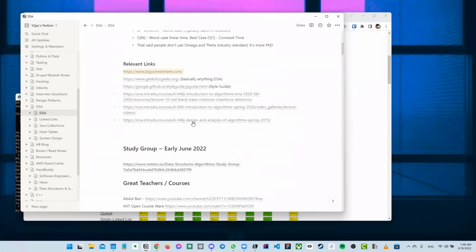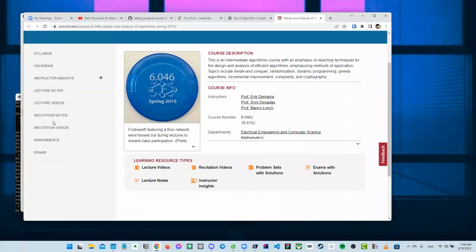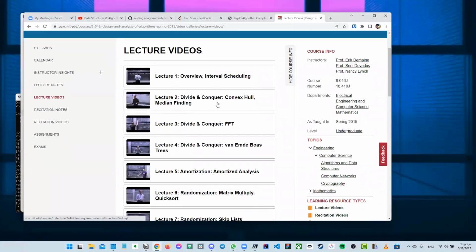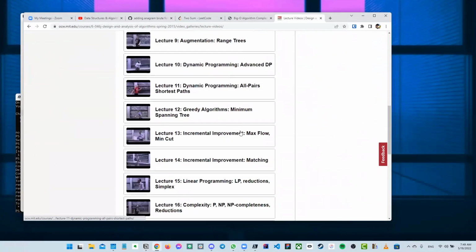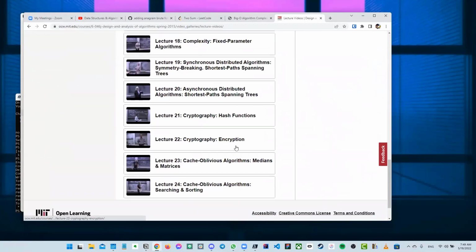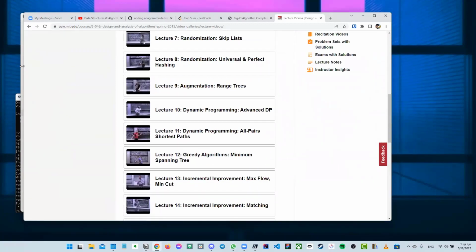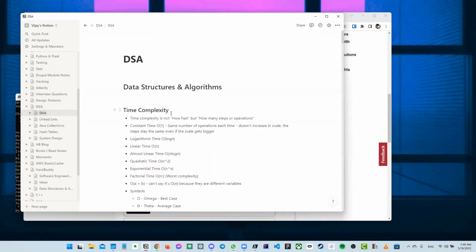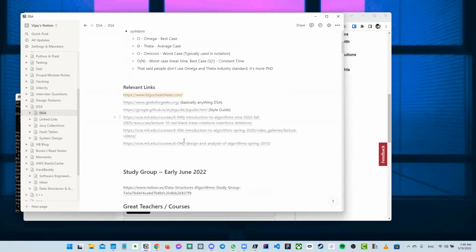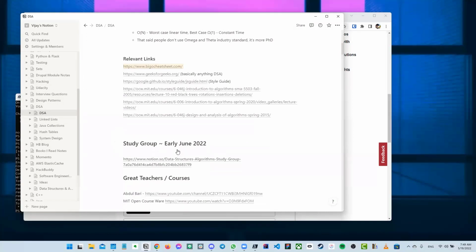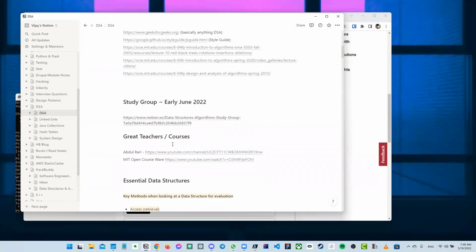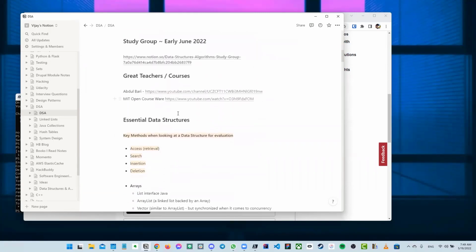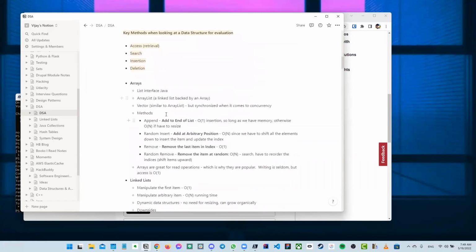Then there's also the MIT OpenCourseWare, which I think Hanya shared. This was really good because it has real videos that you can go and watch about all these different things, and it's very, very in-depth. So I do recommend giving it a watch. For upcoming sessions, you guys can bring up any of these videos and your thoughts, and we can discuss that as well. Some other stuff too, you can check out some YouTube channels. I put some stuff here, and just go through this stuff here for arrays.